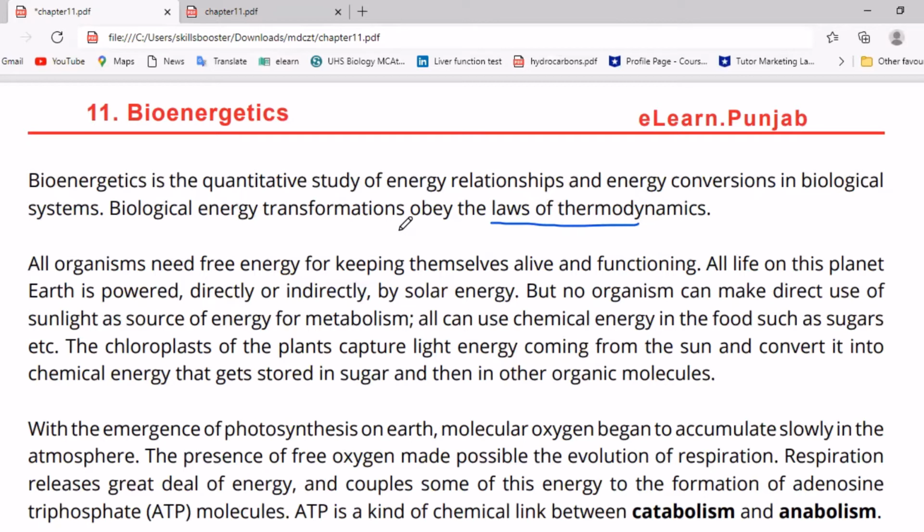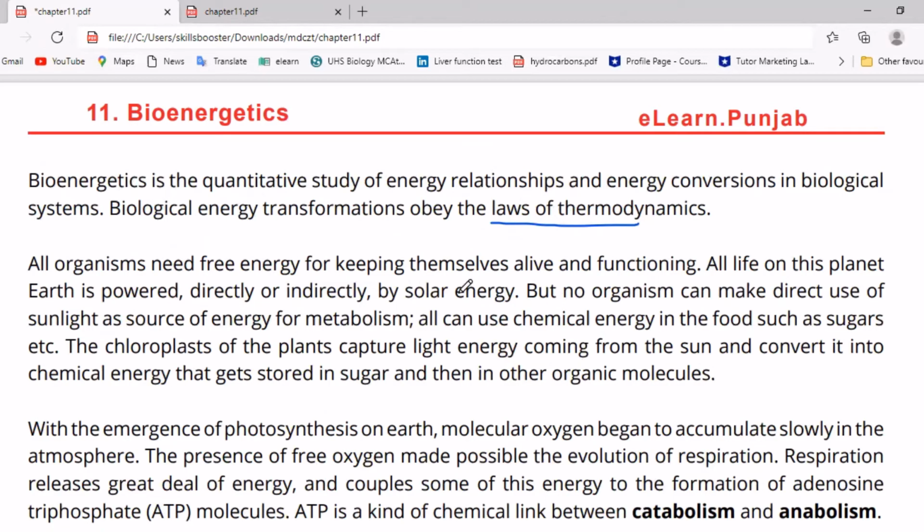All living organisms need free energy for keeping themselves alive and functioning. Energy is a basic need of every living organism to survive in this environment. If energy does not exist, then a living organism cannot survive and cannot function properly.